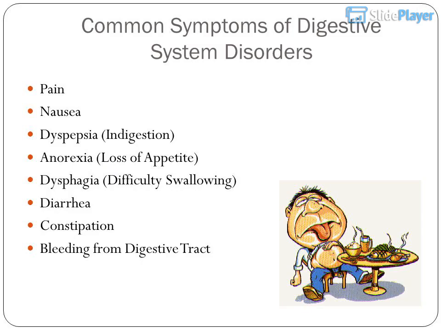Common symptoms of digestive system disorders: pain, nausea, dyspepsia (indigestion), anorexia (loss of appetite), dysphagia (difficulty swallowing), diarrhea, constipation, and bleeding from the digestive tract.